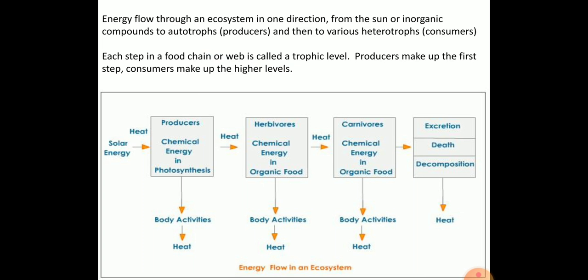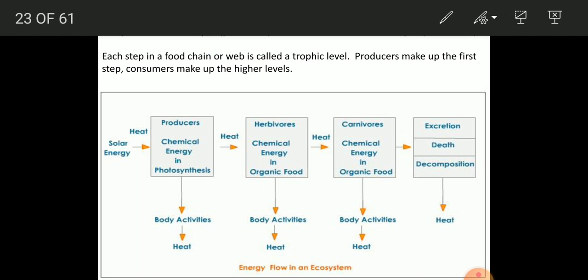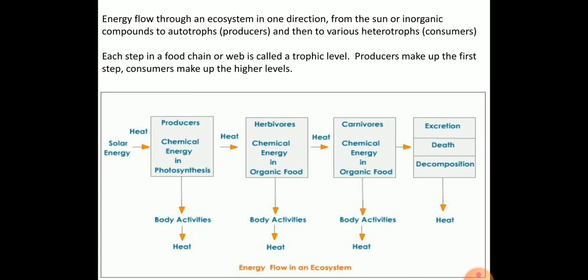So this is how the energy flow chart takes place. The solar energy is converted into chemical energy, and chemical energy is transferred from herbivores to carnivores to the decomposers through a sequence, a unidirectional mechanism. At each level, the energy is lost in the form of heat energy. This is how we can describe energy flow in the ecosystem.